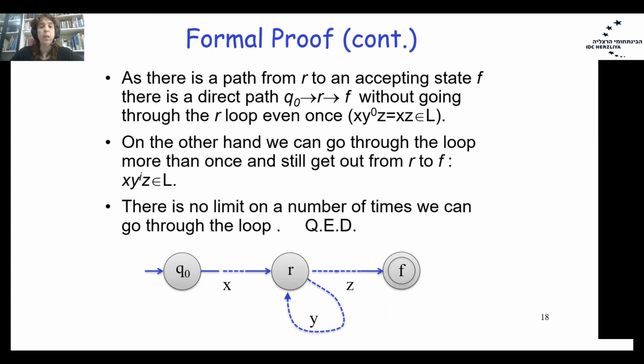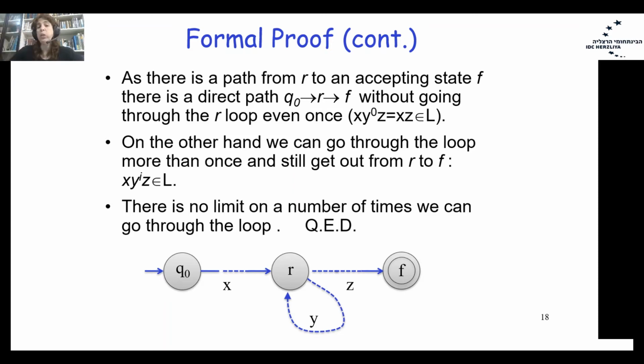The path from R to an accepting state F can be a direct path without using any loop. We can go from Q0 to R with the prefix X, and we can continue from R to F with the suffix Z. Therefore, the word X Y to the power of 0 Z, which is XZ, belongs to L, since we finish reading it in an accepting state.